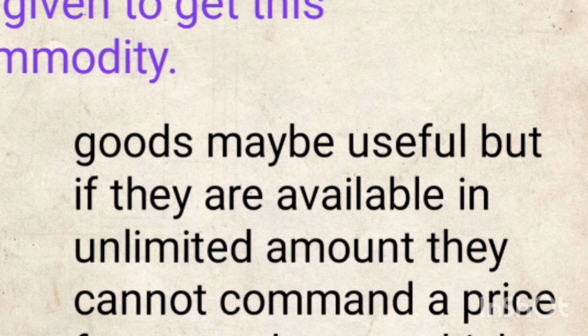The air is available to us free because that good is unlimited, it is not scarce. So that is the reason: though air is useful, as it is available in plenty, it is not scarce, so it will not have any price.